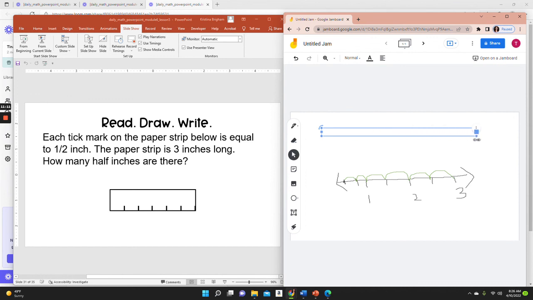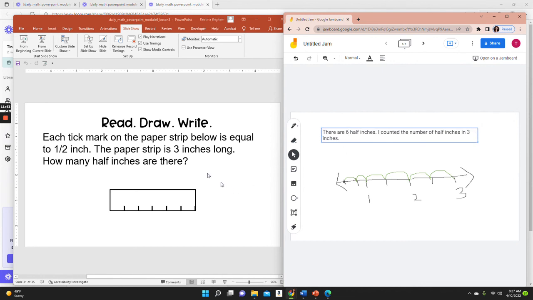Remember, I have to write a sentence or sentences to answer the question. And the question is, how many half inches are there? There are 3 half inches. I counted the number of half inches in 3 inches. So I made a mistake, didn't I? There are 6 half inches. I counted the number of half inches in 3 inches.